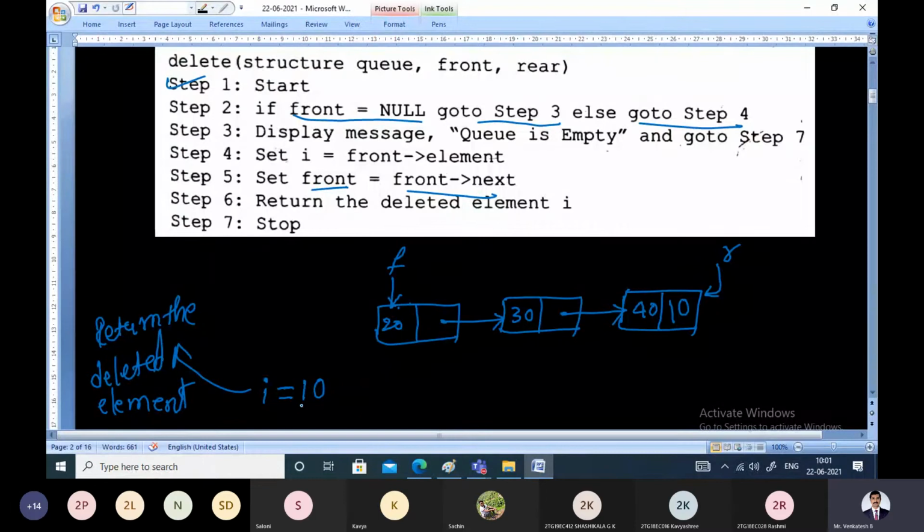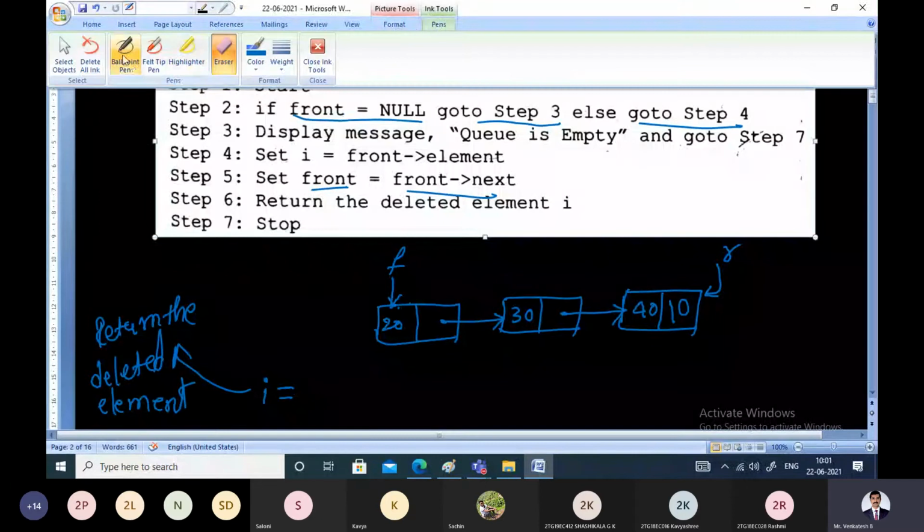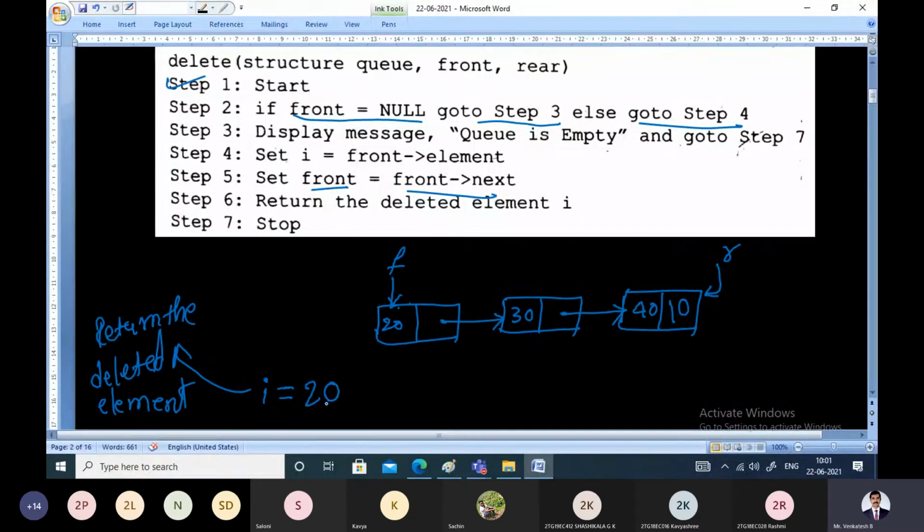If you want to delete one more element, you again call this function. What is that? Check whether front is equal to null. In this case, it is not true, so we go to step number 4. What does step number 4 say? Take a temporary variable I and store the element there. That is, wherever front is pointing to, take the element field of that. What is the element field there? Element field is 20. So I will be assigned a value of 20.